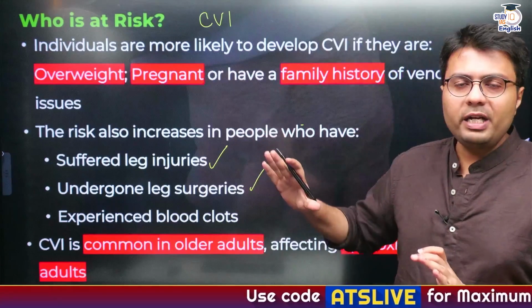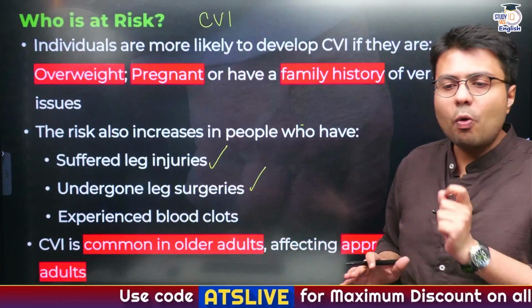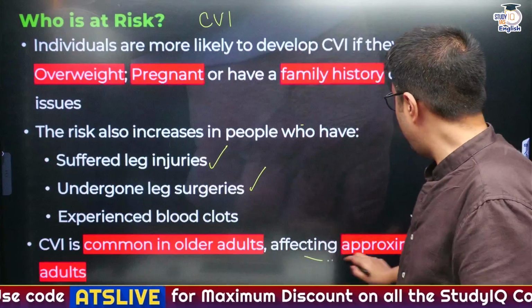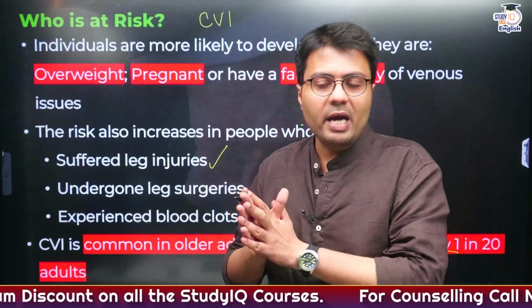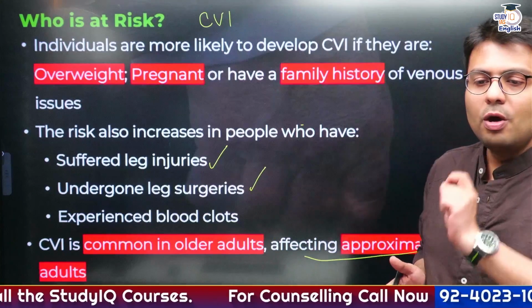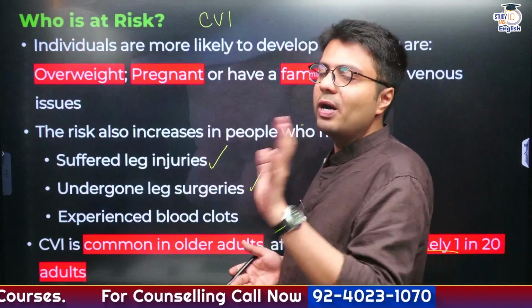Now, CVI, what you need to understand, is very common in older adults, especially progressively older age groups, and it actually impacts persons at approximately the ratio of 1:20.